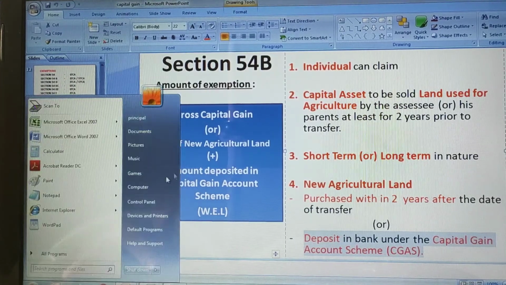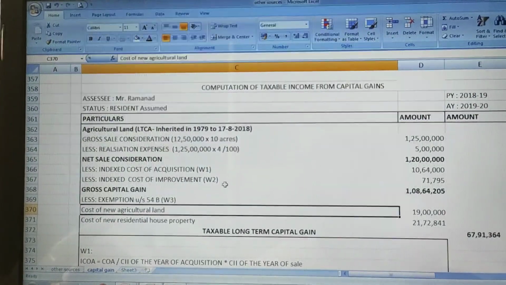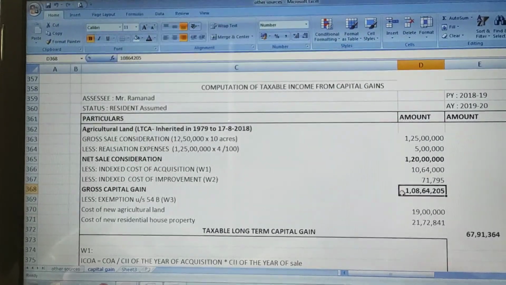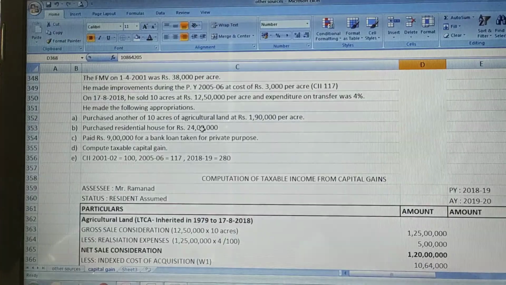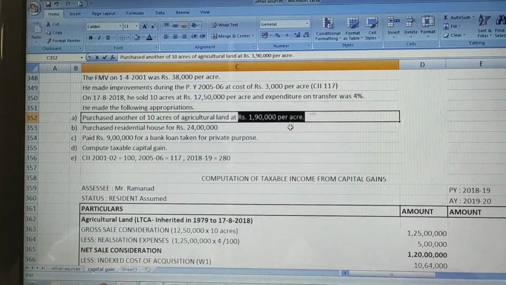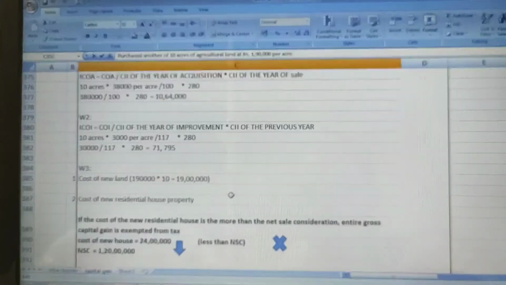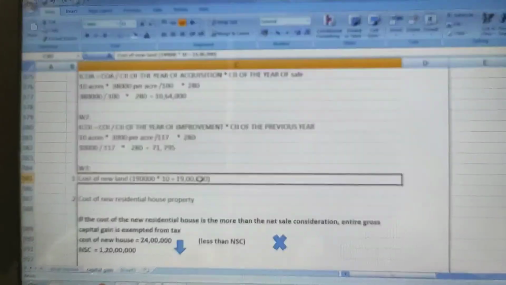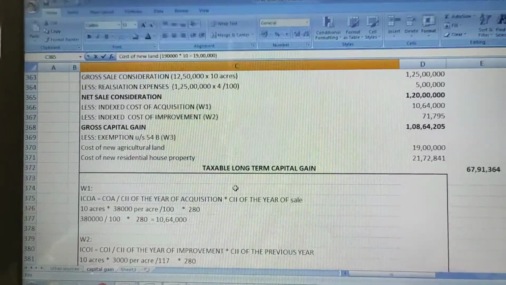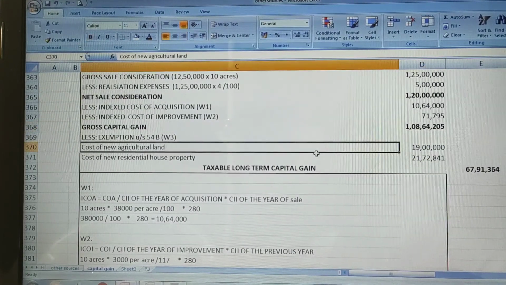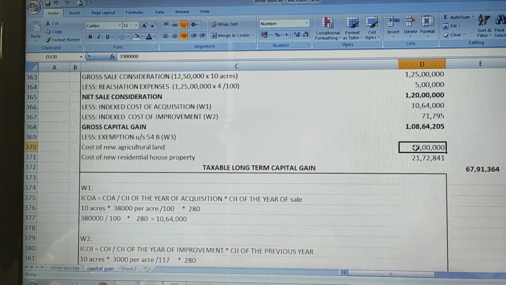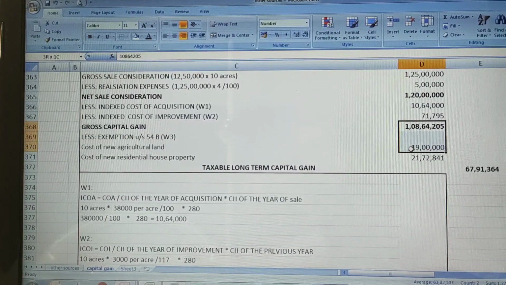In our problem, the gross capital gain is 1,08,64,205, and our cost of new agricultural land is 1,90,000 per acre, and for 10 acres it will be 19 lakhs. So 19 lakhs is less, and our gross capital gain is more. Whichever is less we will take, so 19 lakhs we will take and finish off this. Okay, hope this is clear.